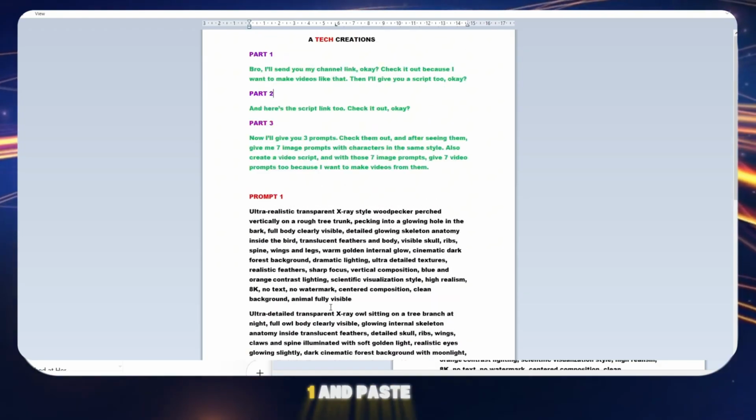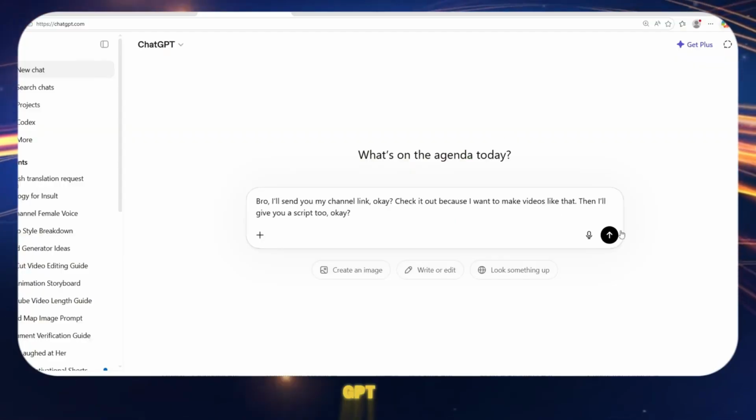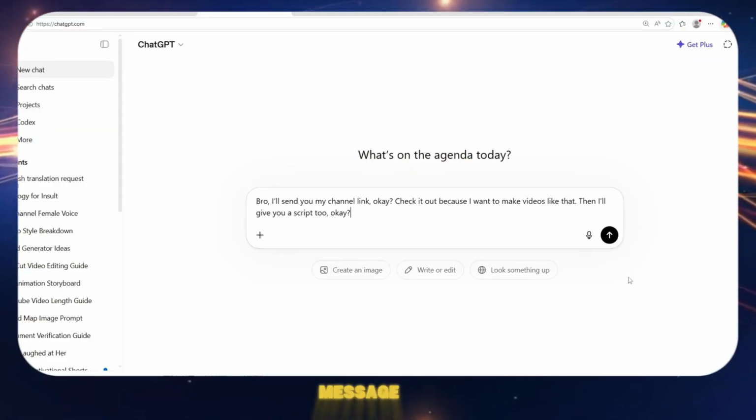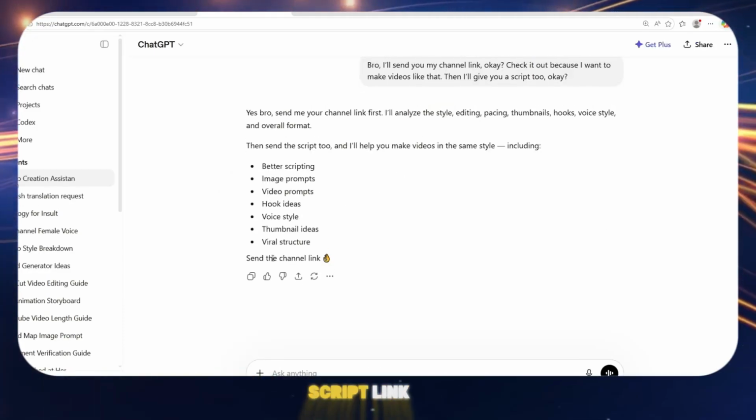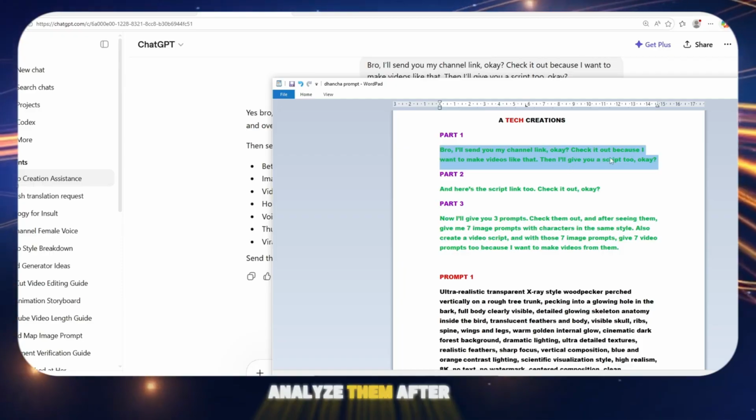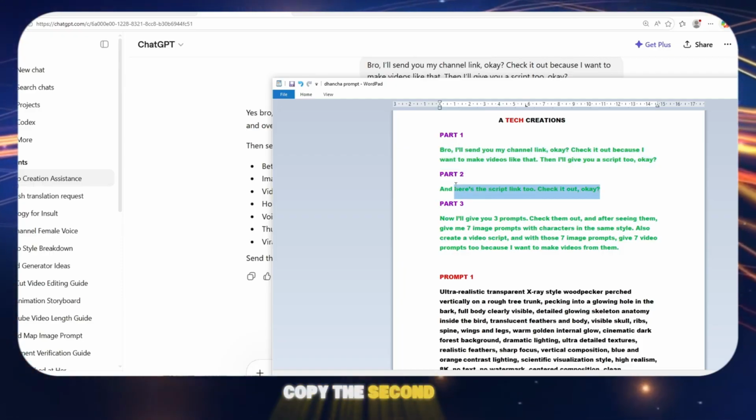First, copy Part 1 and paste it into ChatGPT. As soon as you send this message, ChatGPT will reply and ask you to send your channel link and script link so it can analyze them. After that, copy the second line.